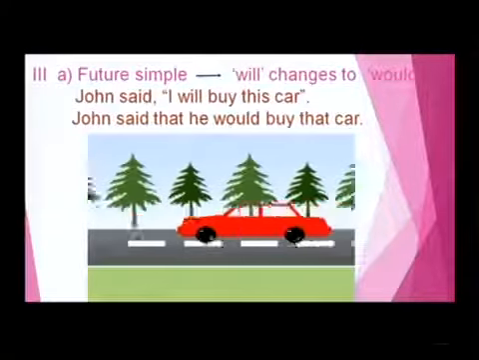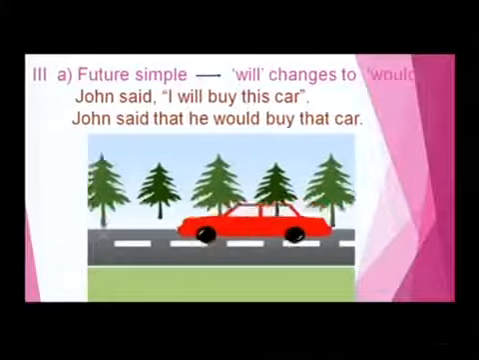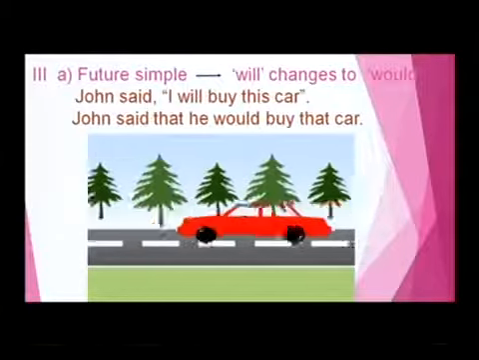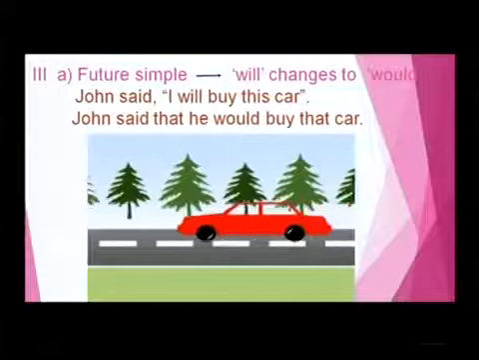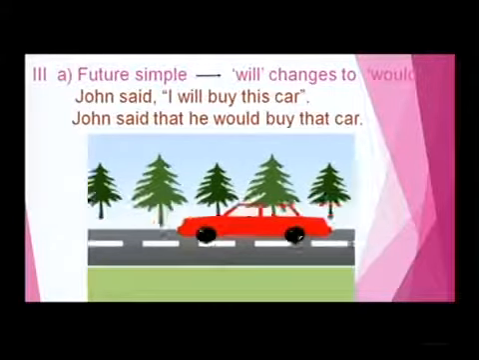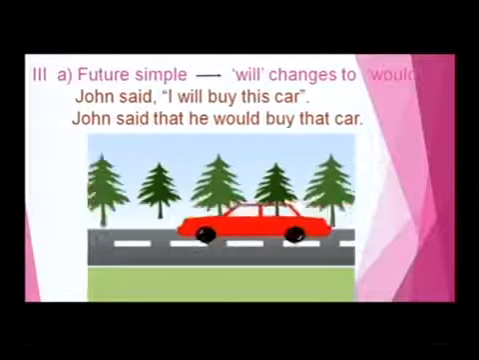What does it become? John said that he would buy that car. Here what are the changes effected? The conjunction that is used and "I" became "he", because John is a male, right? Yes. And "this" became "that". The words which express nearness change to the words which express distance, and "will" changes to "would". That is all about the future simple.